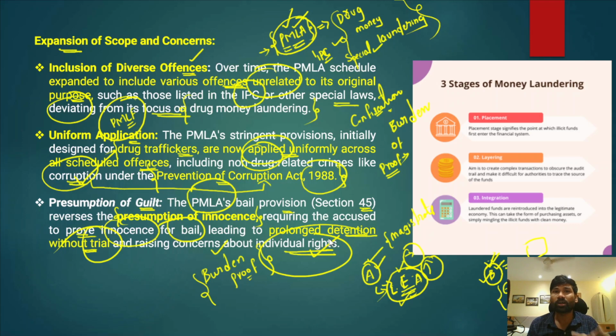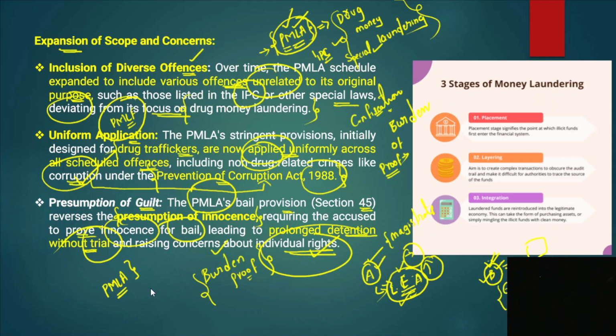So that is where the problem comes, and this is how the Prevention of Money Laundering Act has been further broadened and widened. And the concern is that the Act is also very often used as a political weapon, as a tool against other individuals. So in this context, the Enforcement Directorate must be neutral and independent, and there should be limited government interference in its functioning. Okay, and we should not further dilute the Enforcement Directorate.